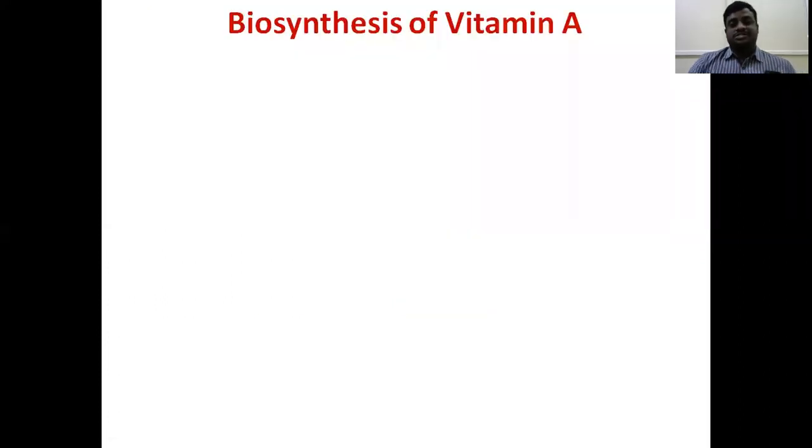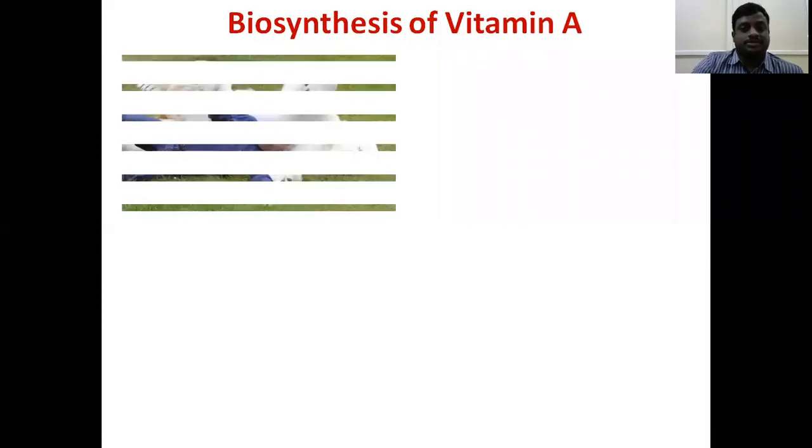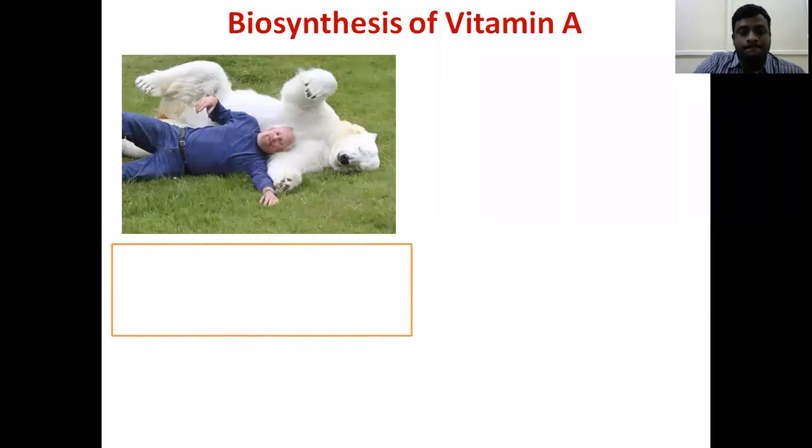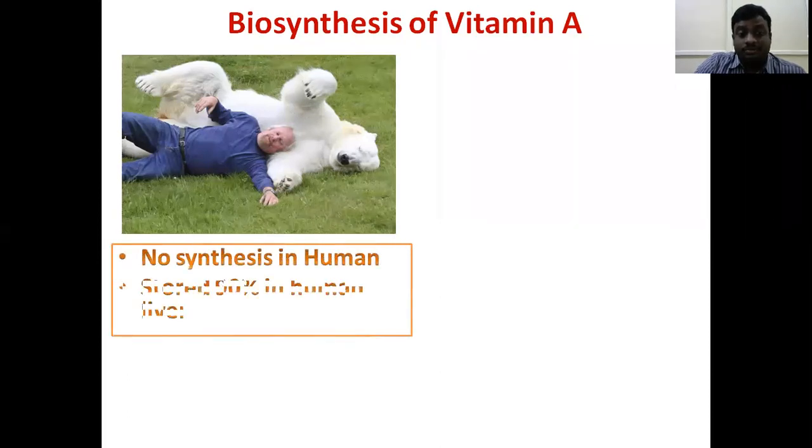How does biosynthesis of vitamin A take place? Vitamin A biosynthesis never takes place in humans. But we need to remember that 90% of the vitamin A is stored in the liver.